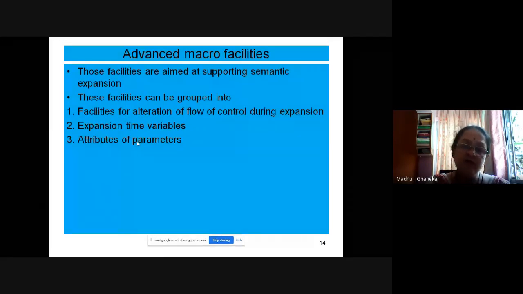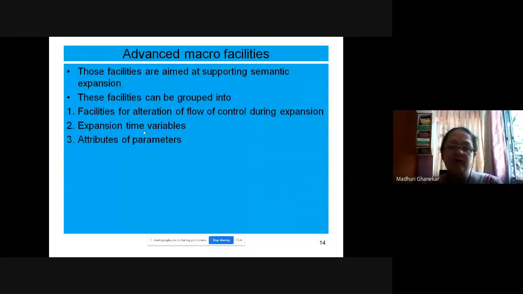What is lexical expansion? Just replacing the formal parameters by the actual parameters. That is lexical. Now what is semantical? From now onwards, whatever examples and things we discuss are demonstrating the semantical expansion.